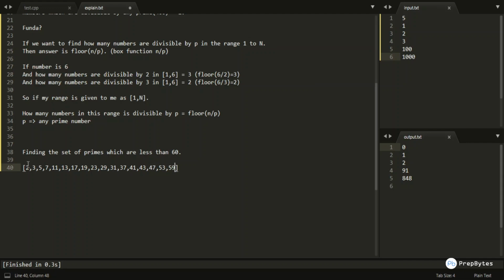Okay, so how many primes are there? 1, 2, 3, 4, 5, 6, 7, 8, 9, 10, 11, 12, 13, 14, 15, 16, 17.